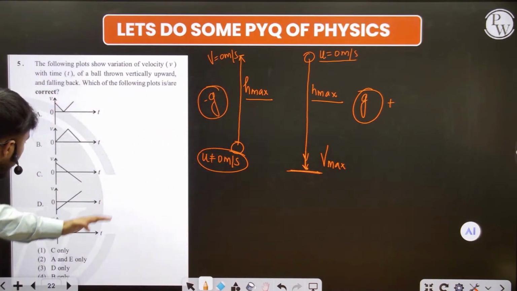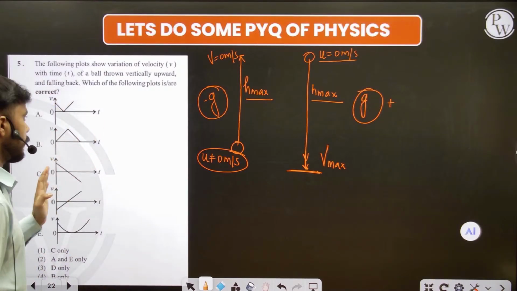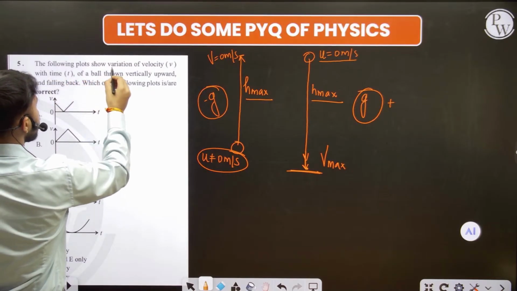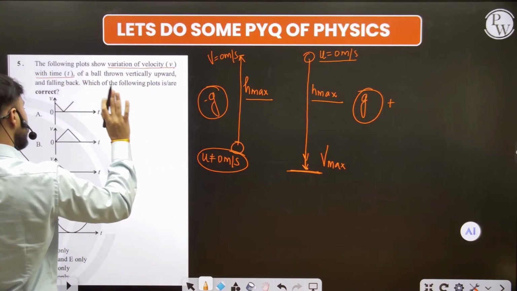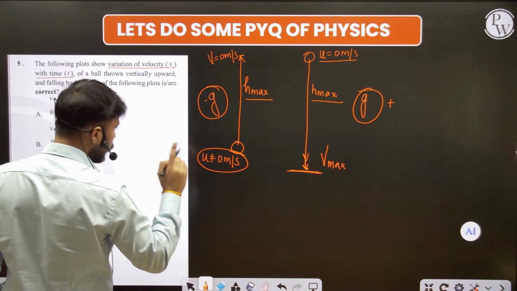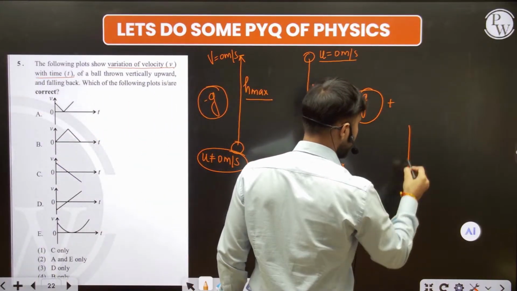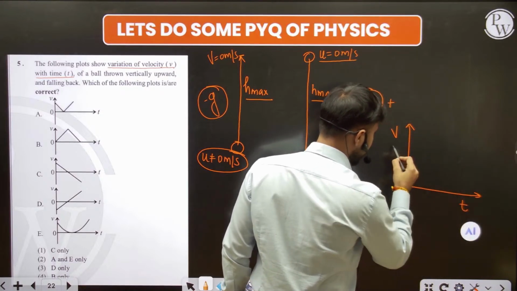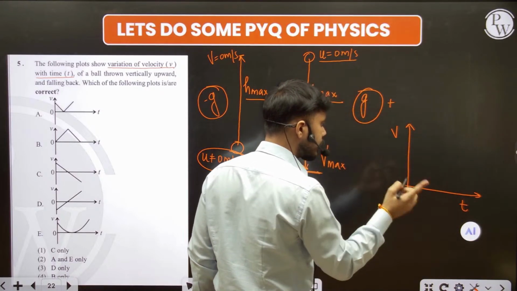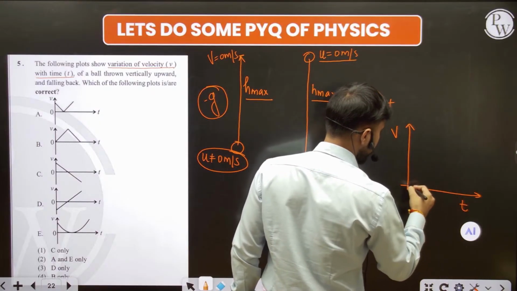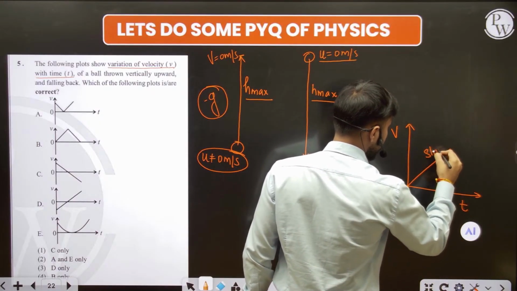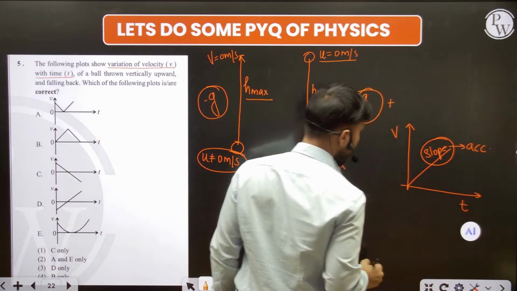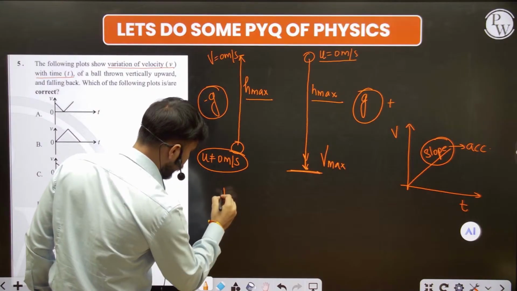Now I have to find it in terms of the graph. Fine sir. Okay, so first, just read the question again, the variation of the velocity time graph. And one more thing about the velocity time graph: here it is your velocity time graph, that is your v, that is your t. The slope of the velocity time graph gives what? That slope always gives acceleration.